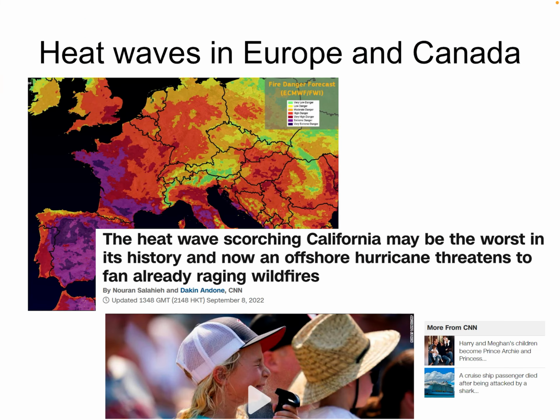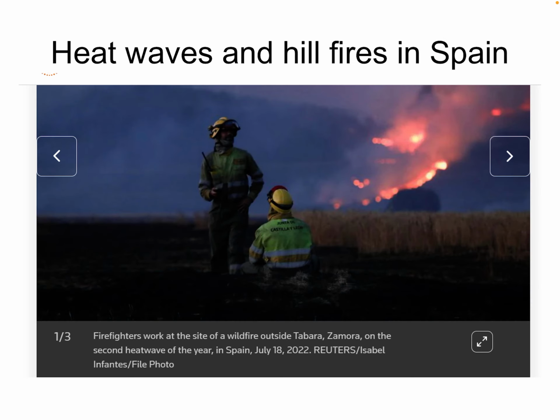So this is the picture we stopped last time. The place is California again. Many people suffer from heat wave in California and Europe. And last time we stopped here. The heat wave and hill fires in Spain cause a lot of death, the loss of habitats of animals, and loss of shelters of the people. Now let's go to the next one.